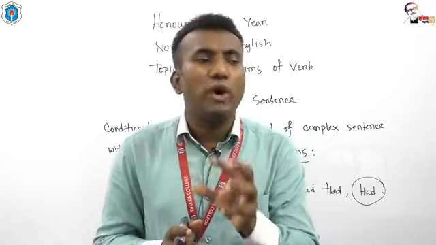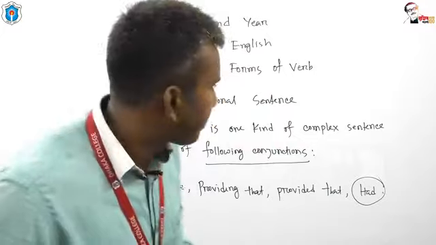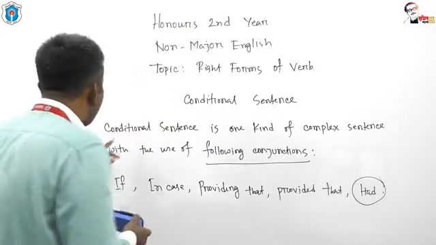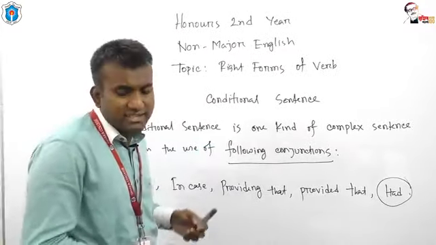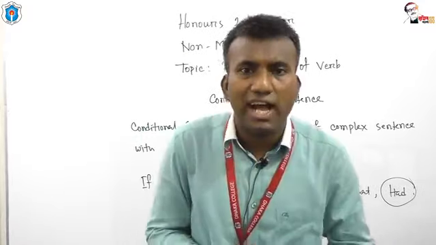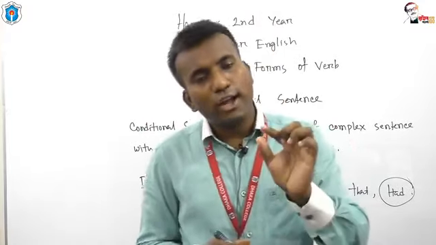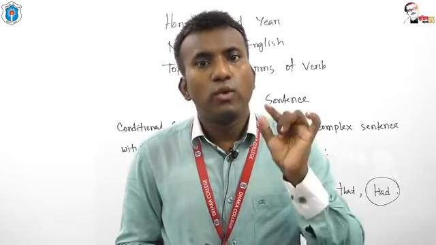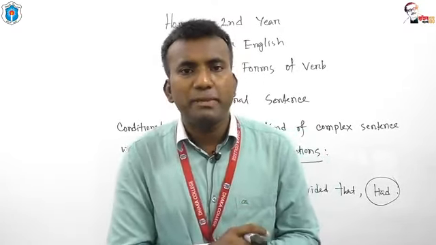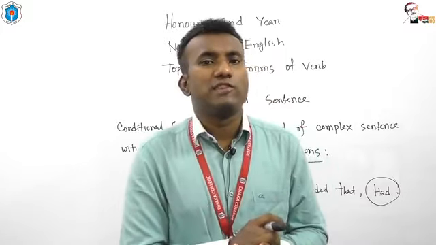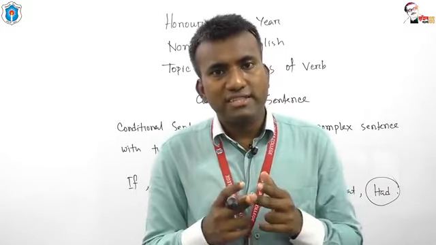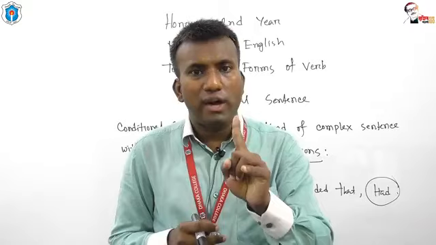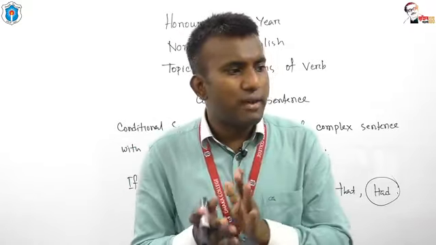Now we need to know what a complex sentence is. A complex sentence is such a sentence which is with one principal clause and one subordinate clause. So complex sentence consists of one principal clause and one subordinate clause.